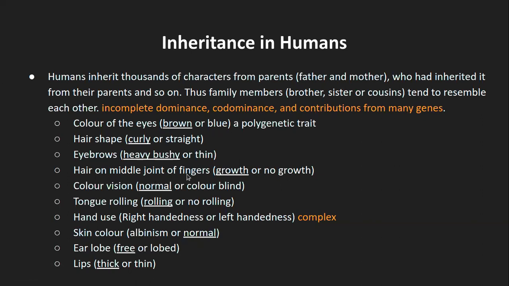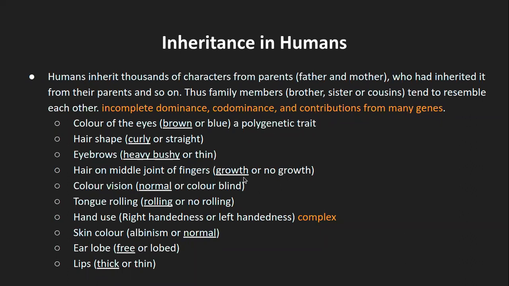Hair on the middle joint of the finger. We have three joints in each of these fingers, and on the middle portion there will be a certain amount of hair present, and that is also a genetically transferred trait that is inherited.